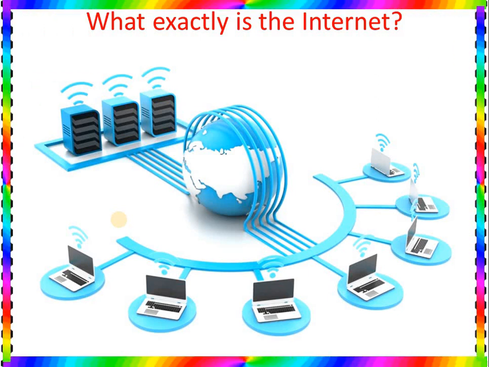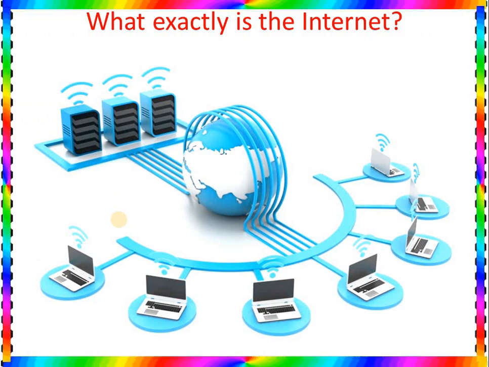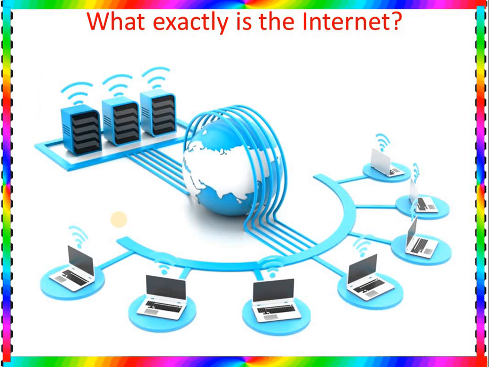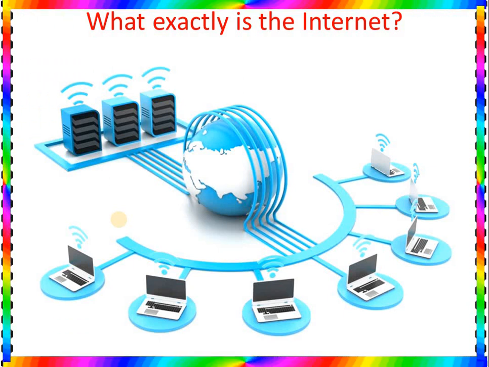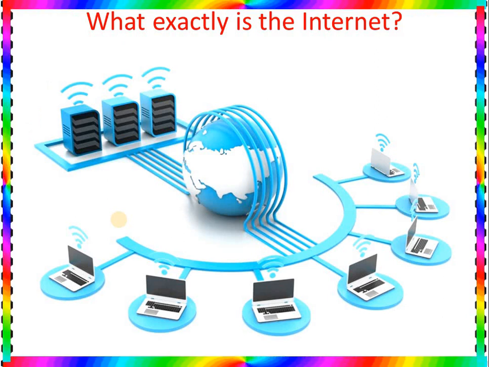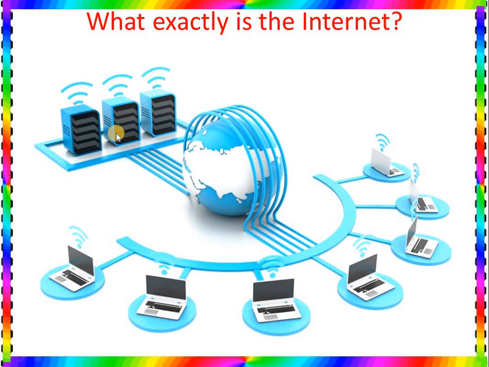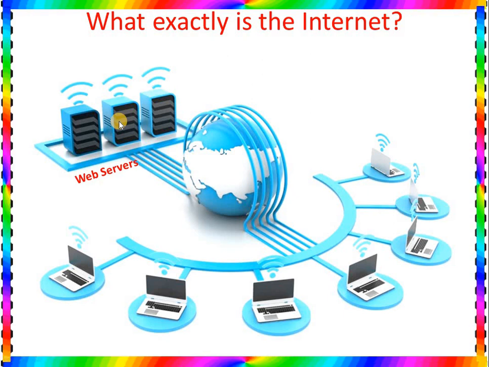So the first thing is, when we think about internet, some people think internet means Google. Some people will say, oh, internet means Facebook. Some people will say, oh, internet means YouTube. Some people will say, oh, internet means Amazon. So what are those things? Those things mean, in the internet we have a lot of servers. Those are called web servers.